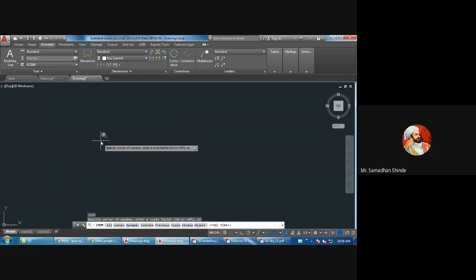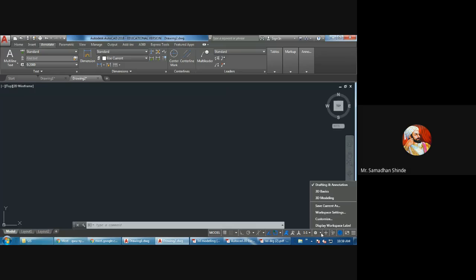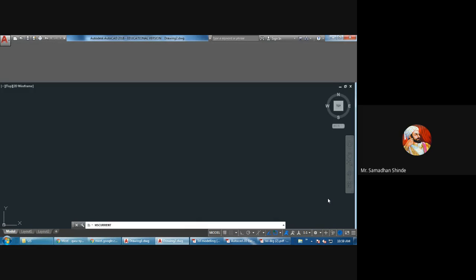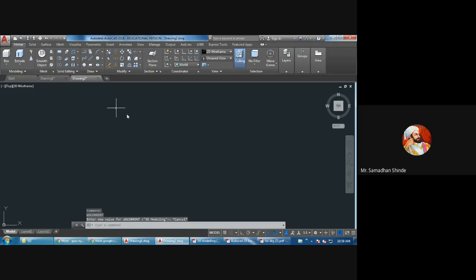Now when we want to go in actual 3D, your workspace should be either in 3D basics or 3D modeling. Both are the same, only more options are available in 3D modeling. Modeling means to draw. Keep in mind, the meaning of modeling is drafting, drawing.